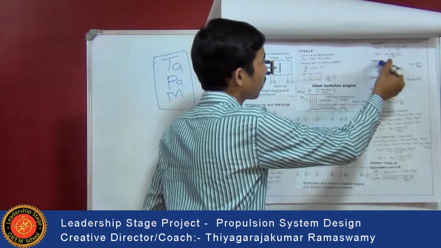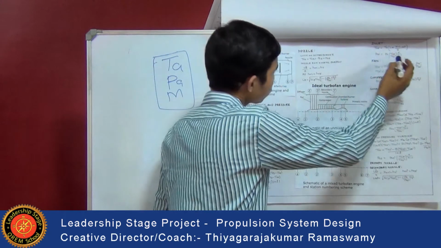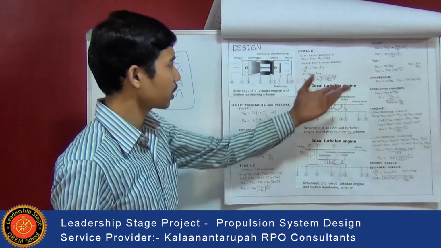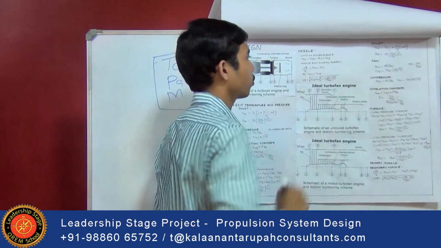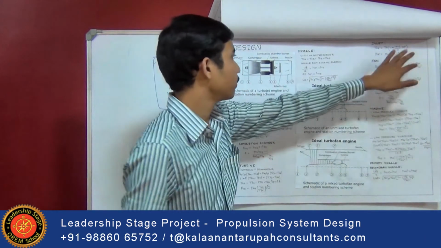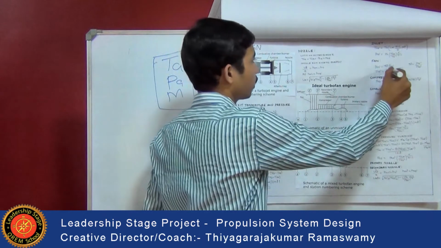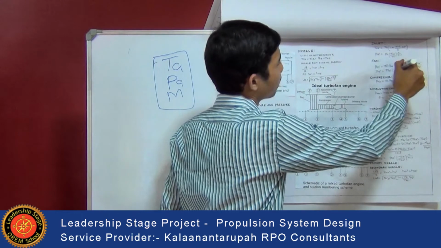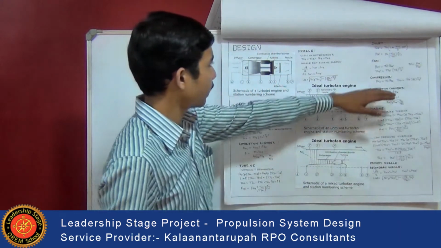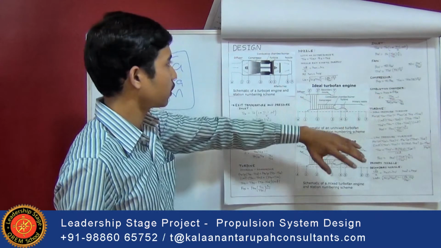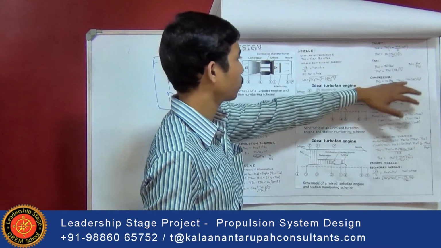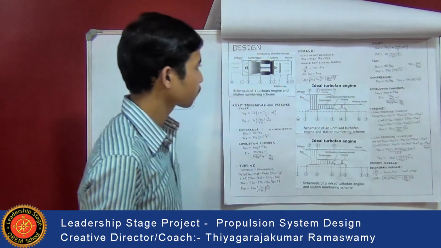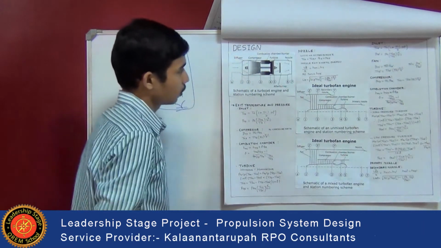That can be calculated using formula P03 dash is equal to pi f into P02. Pi f is nothing but the pressure ratio, that is nothing but P03 dash to P02 dash. And once this is calculated, T03 dash can be calculated as T03 dash is equal to T02 dash into pi f to the power of gamma minus 1 divided by gamma. After that, at the compressor is calculated pressure and the temperature, that is P03 is equal to pi c into P02 and T03 is equal to T02 of pi c to the power of gamma minus 1 divided by gamma. Gamma will also be known.